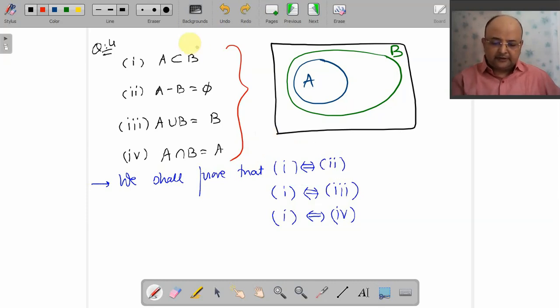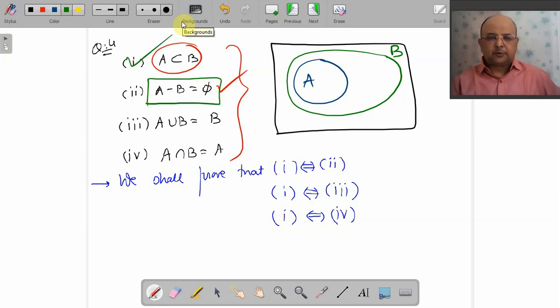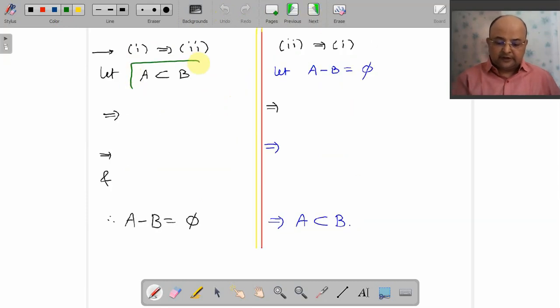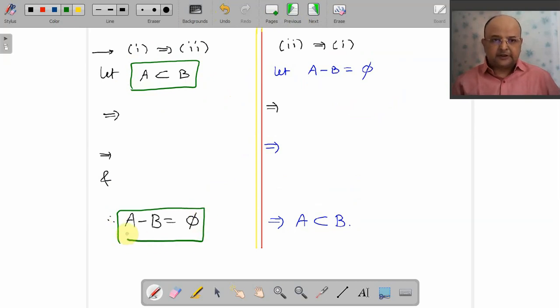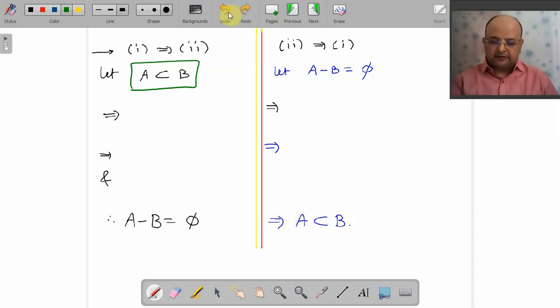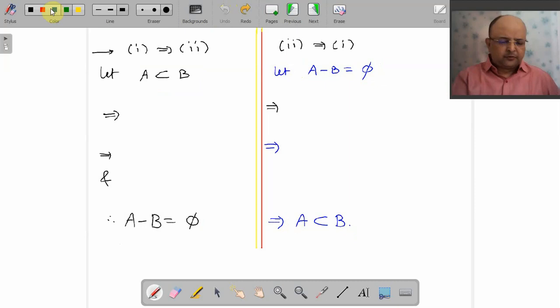That is, if A is subset of B, we will prove this. And if A minus B equals to phi, we will prove that A is subset of B. Should I repeat? Okay, let's go for it. We start with A is subset of B, and we will prove that A minus B equals to phi. Conversely, we will assume that A minus B equals to phi, and we will prove that A is subset of B. Are we clear? See how beautiful this proof is.